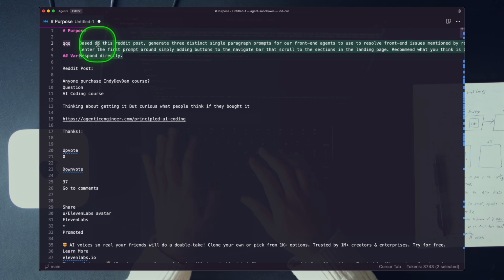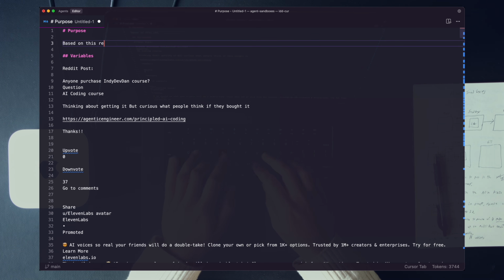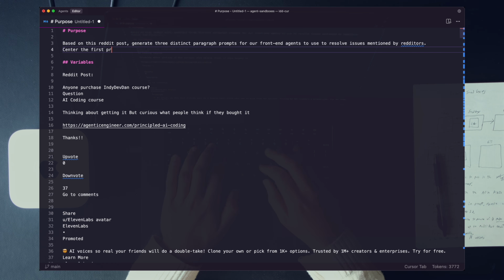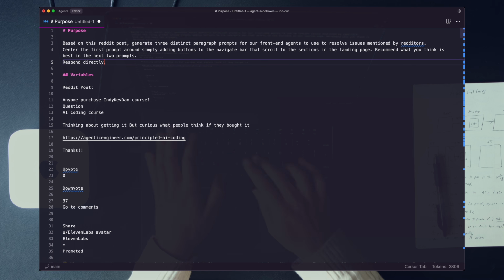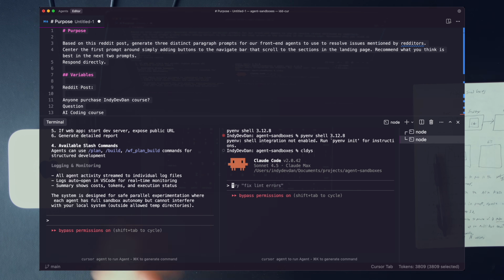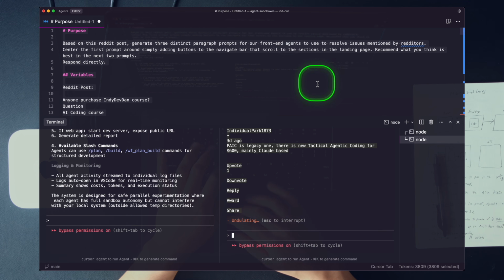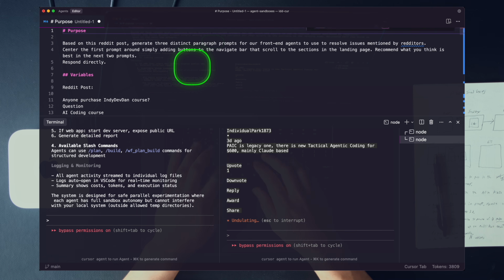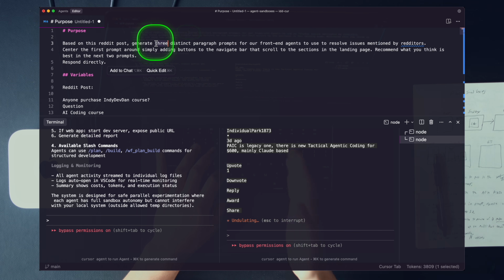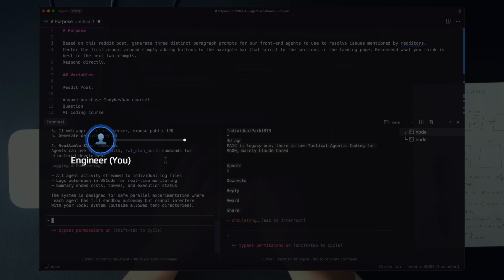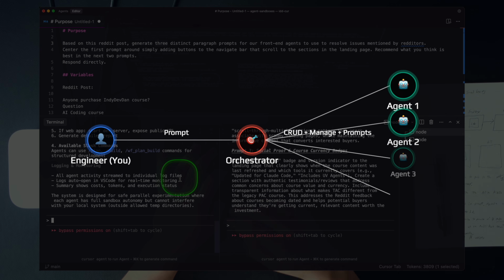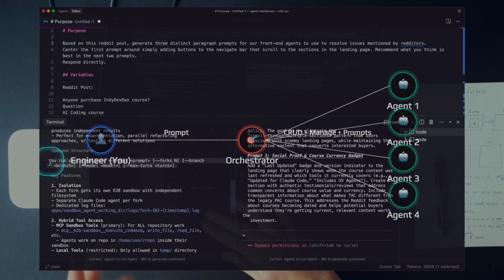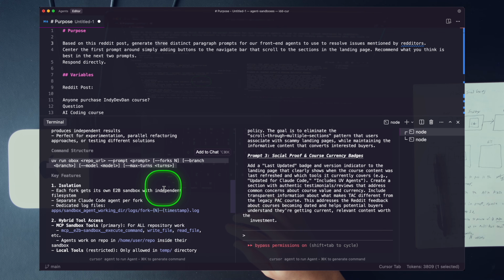So what's the purpose of this prompt? Based on this Reddit post, write three paragraph prompts, center the first prompt's buttons, respond directly. Great, so we're going to paste this into our second Claude Code instance there and get that fired off. That should give us 3 distinct prompts in total. We'll be able to take these and pass them into our agent sandbox orchestrator agent that's actually going to kick off the sandboxes. You can see here it has the command structure. It knows how to operate this tool.